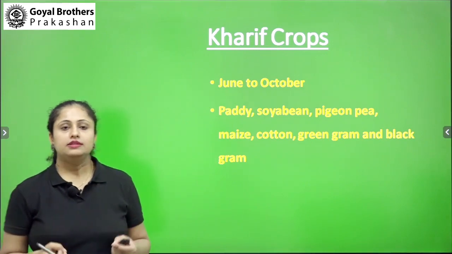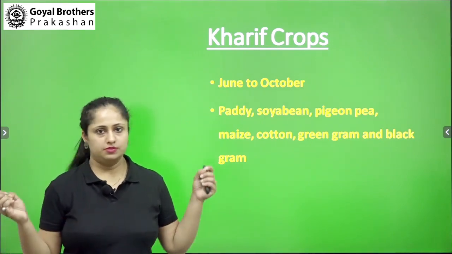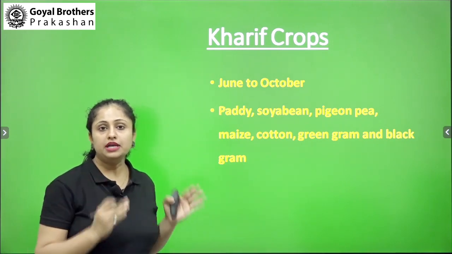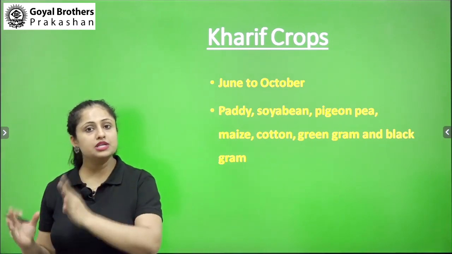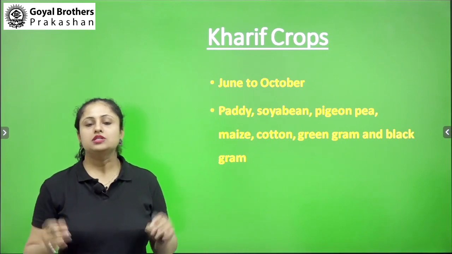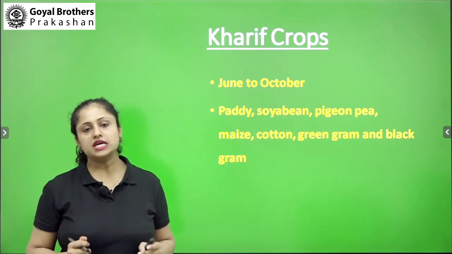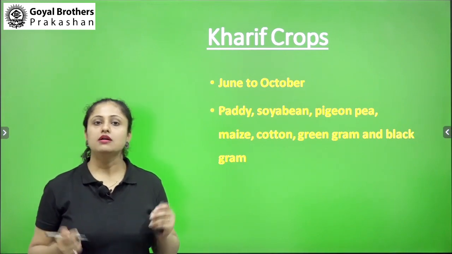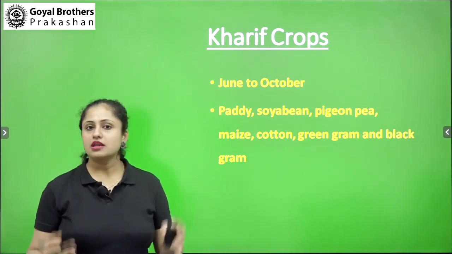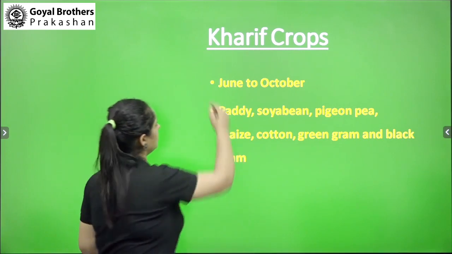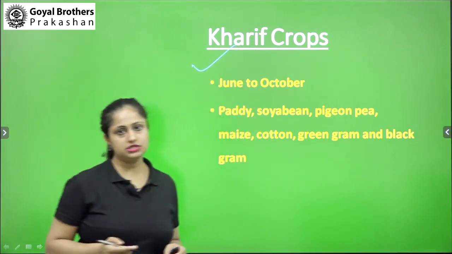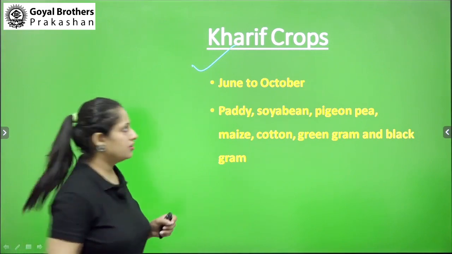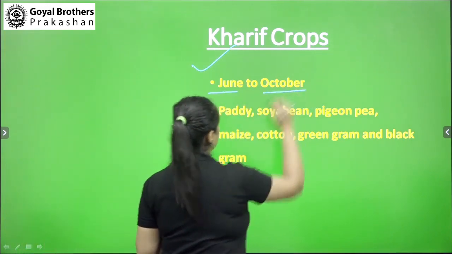Now, there are many crops, and those crops are grown in particular types of temperature and period. Based on that, the crops are divided into two main categories: Rabi crops and Kharif crops. Now come to Kharif crops first. Kharif crops are those crops which are grown from June to October.